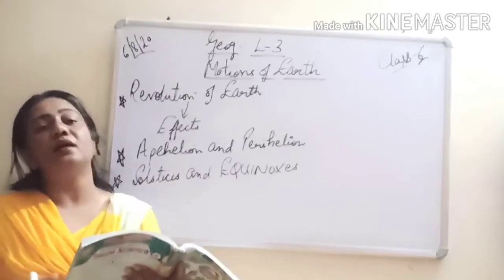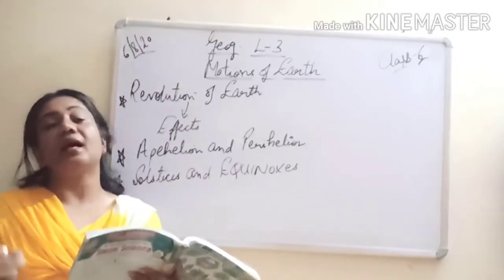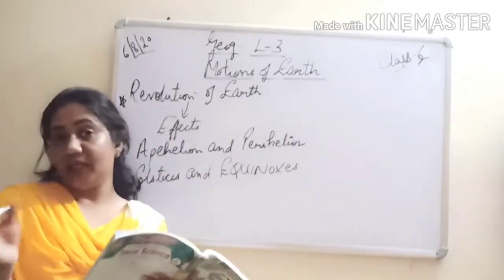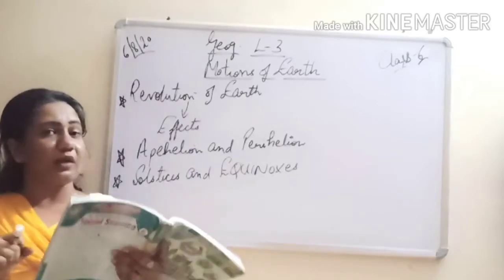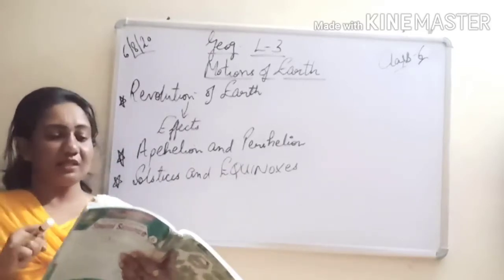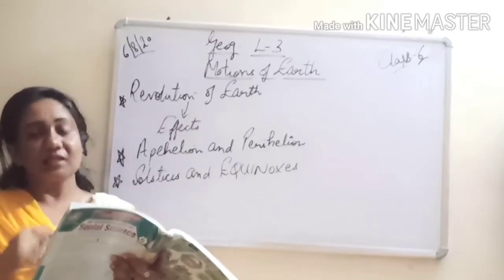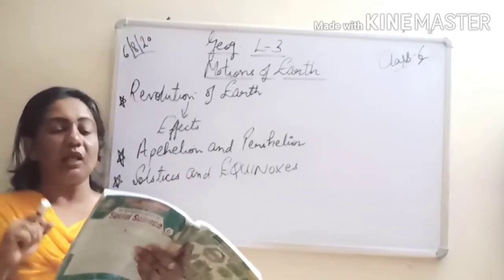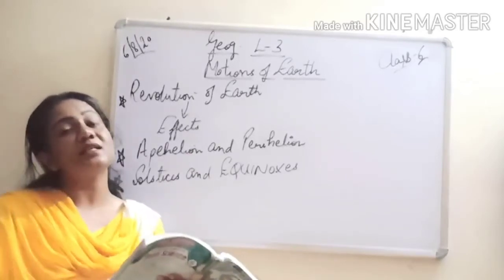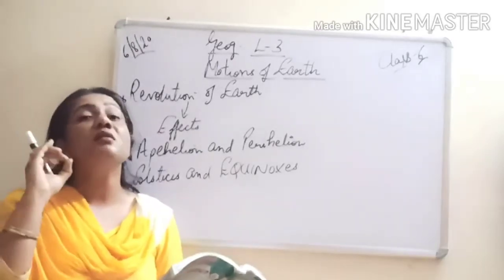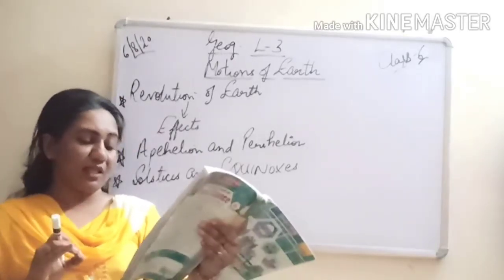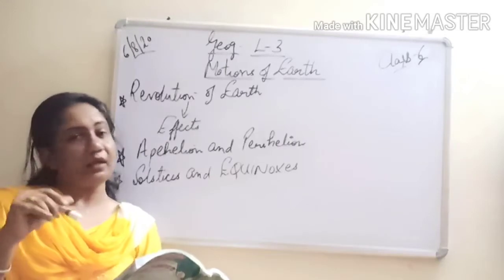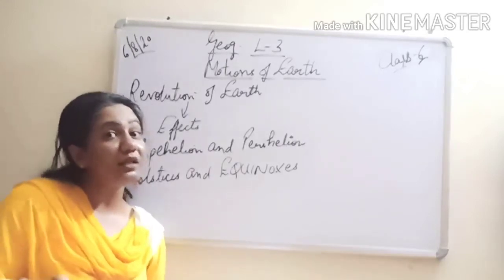And we say that the earth is at perihelion. So we say that the earth is in its perihelion position, and the word perihelion is a combination of two words I have already told you in my video. Peri means near and helios means sun. So this happens on which day? It happens on January 4 of every year, where the distance between the sun and the earth is the minimum. How much? It is 146 million kilometers. So you need to mention the day also. It is an important objective question. When is the earth in its perihelion position?